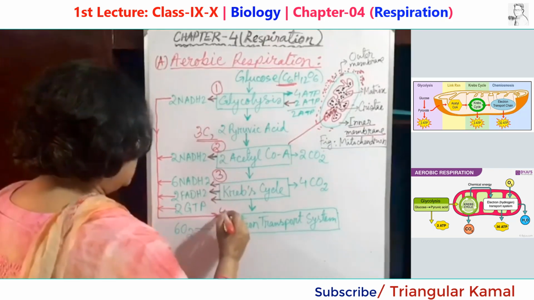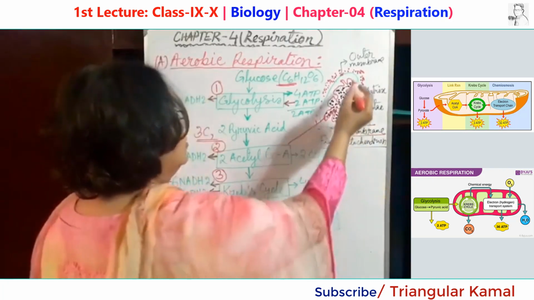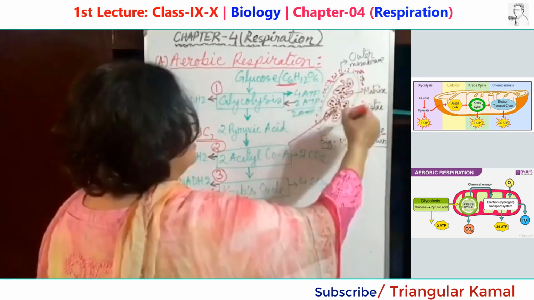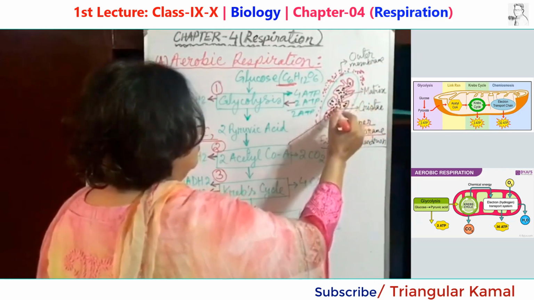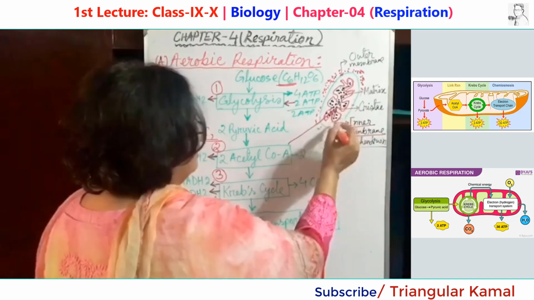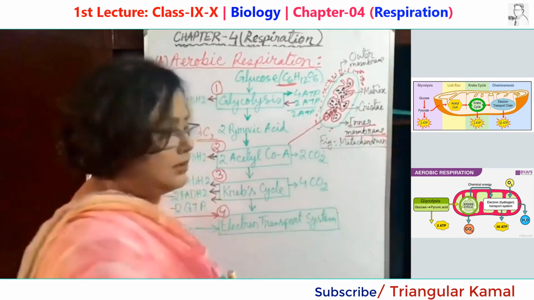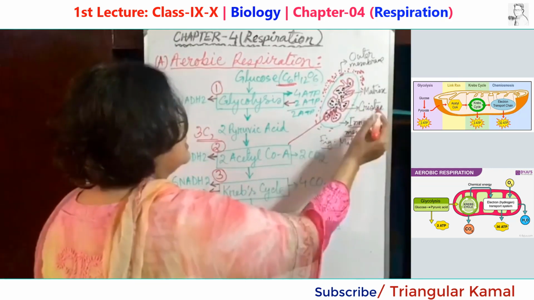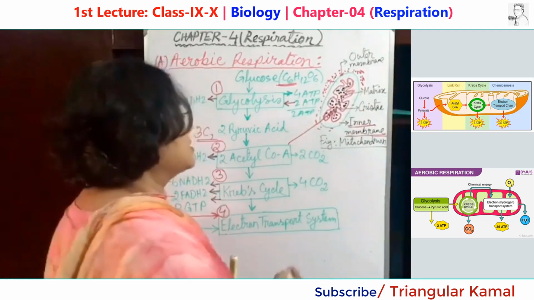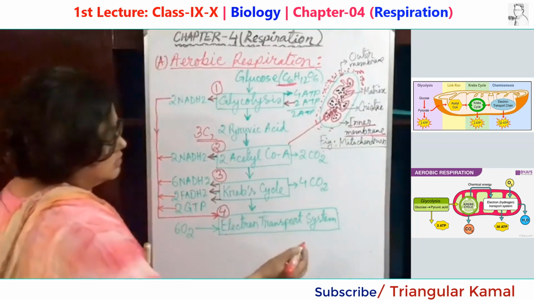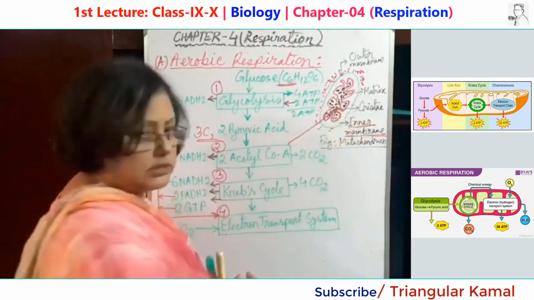And the electron transport system actually takes place in the inner membrane of the mitochondria. Are you seeing the green line outside? That is called the outer membrane. And the inner one is the infolds inward in the mitochondria. This red line represents the inner membrane of the mitochondria. The finger-like structures are called cristae, and the liquid that fills the mitochondria is called the matrix. And the electron transport system actually occurs in the inner membrane of the mitochondria.